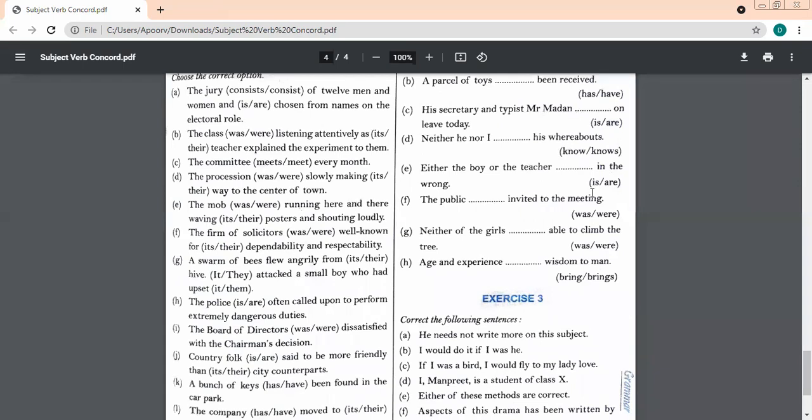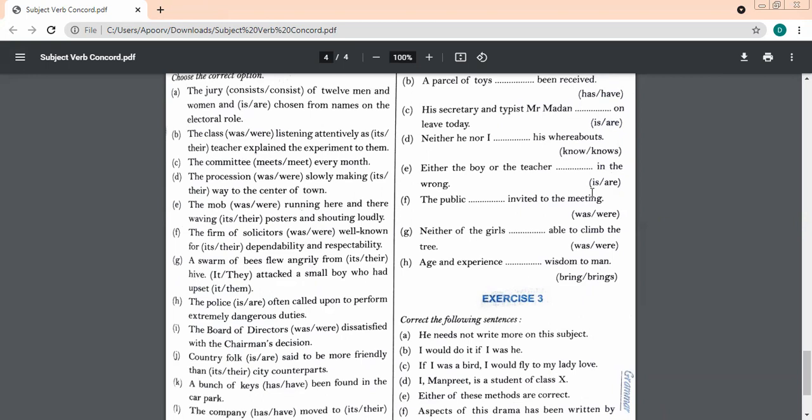The police is often called upon to perform extremely dangerous duties. Just speak again, beta. You got interrupted by somebody. I could not make out. The police is often called upon to perform extremely dangerous duties. Very nice. Very good.